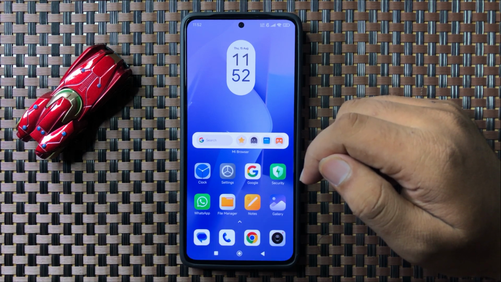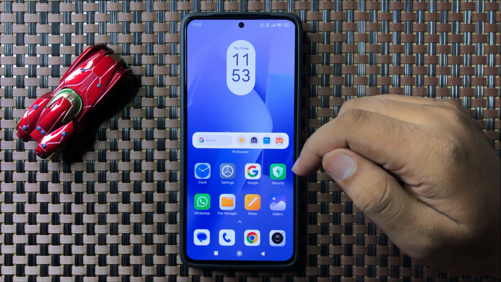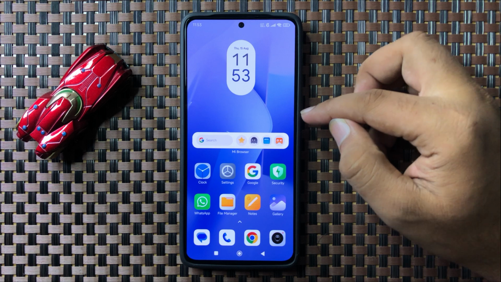In this video I will show you how to fix the camera not working or camera failed error on your Redmi 13. So to fix this issue, first of all try restarting your phone.